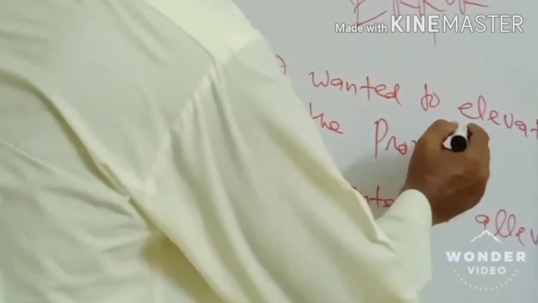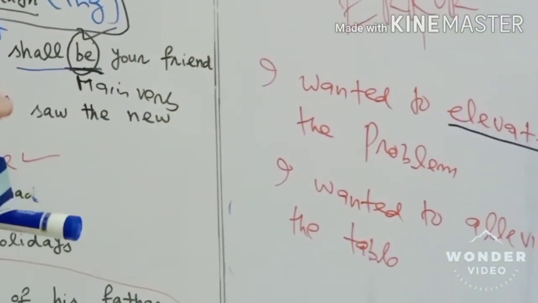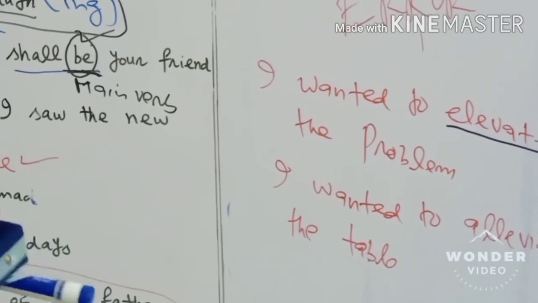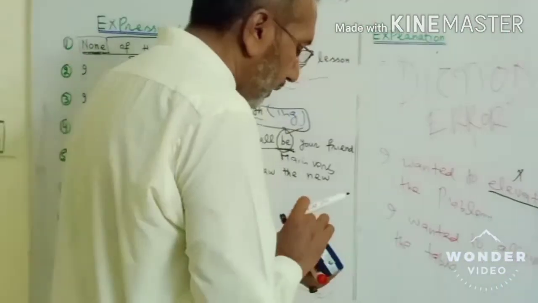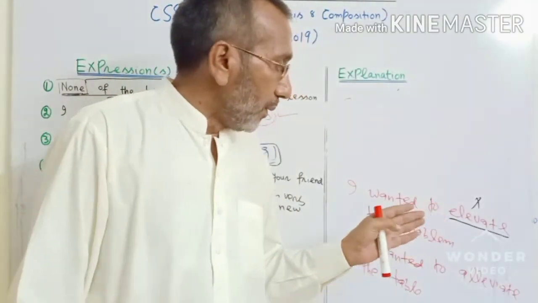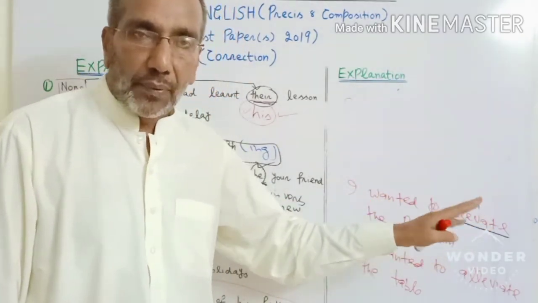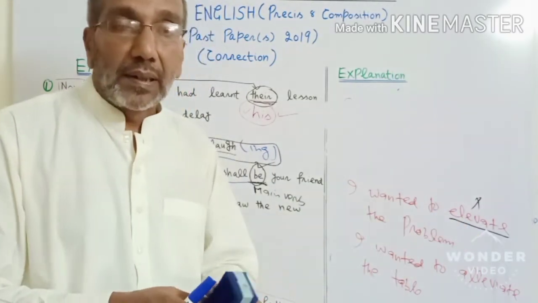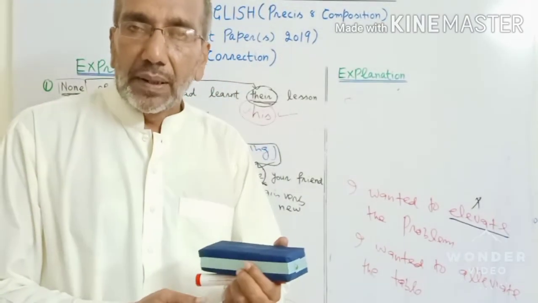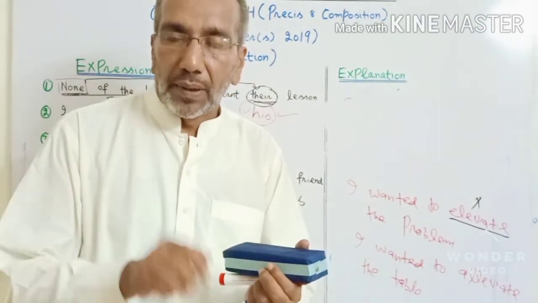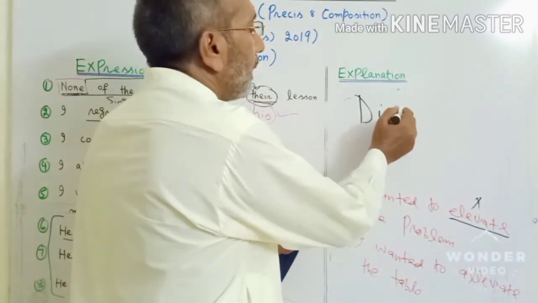This word elevate, all of you know, means to intensify something, to accentuate something, to increase the intensity of something. So we actually don't want to say this thing over here. So it's not giving sense. We say this is a diction error. I wanted to elevate the problem. The word elevate is fine, but not over here. So technically, such a situation in which words are fine, but they don't give their proper sense, is called diction error.